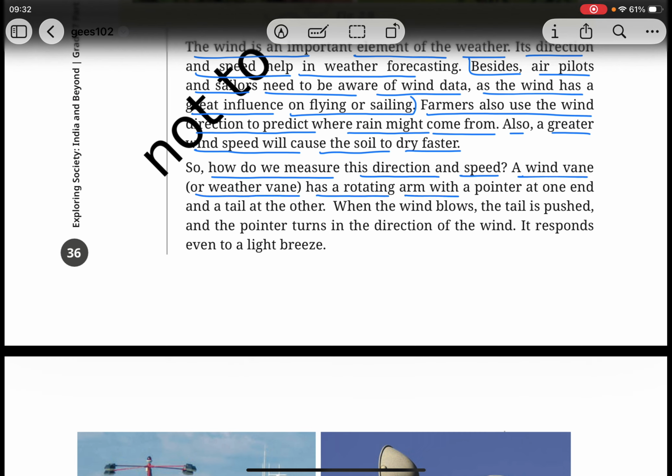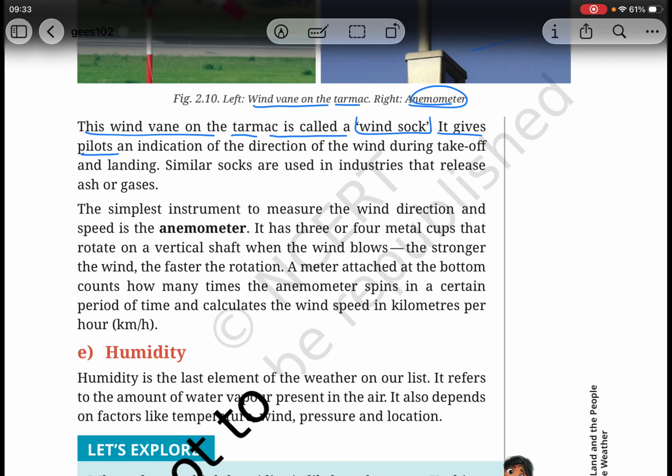This wind vane on the tarmac is called a windsock. It gives pilots an indication of the direction of the wind during takeoff and landing. Similar socks are used in industries that release ash or gases.